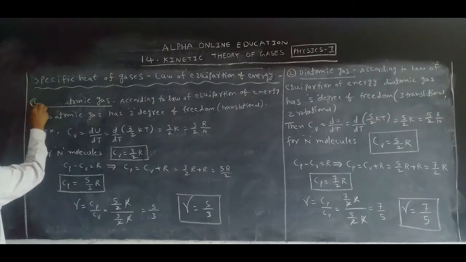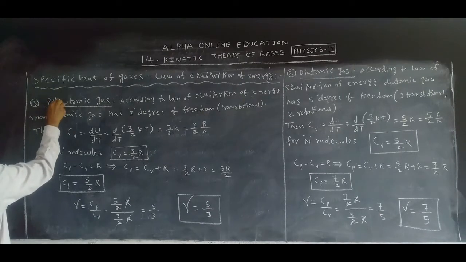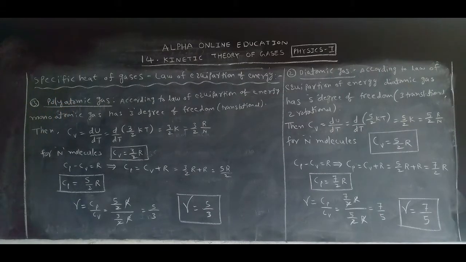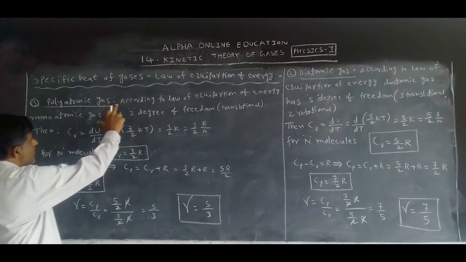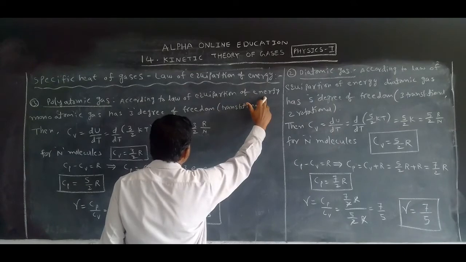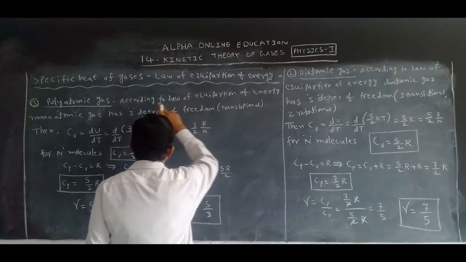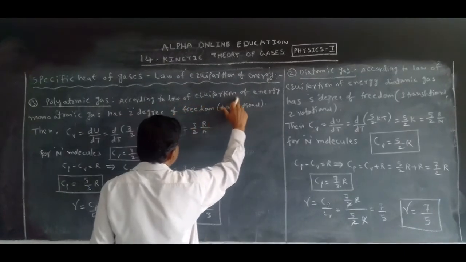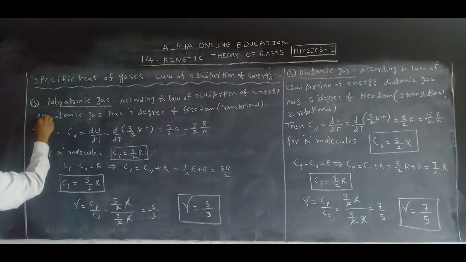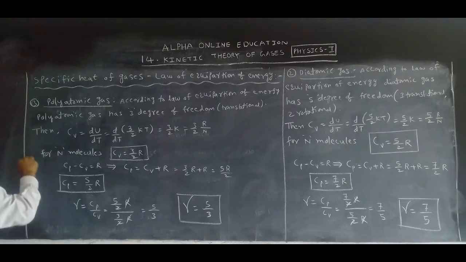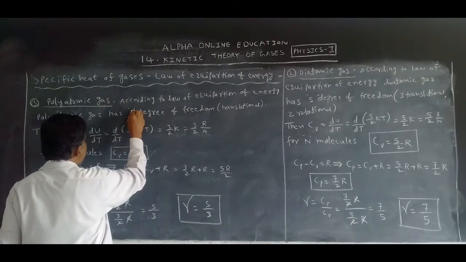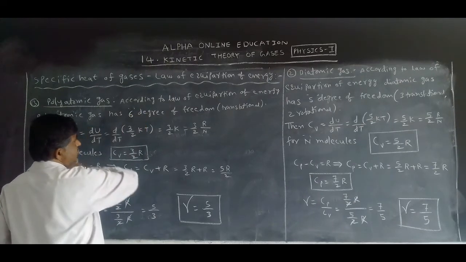polyatomic gas. What is the third one? Polyatomic gas. According to the law of equipartition of energy, a polyatomic gas has how many degrees of freedom? 6 degrees of freedom.